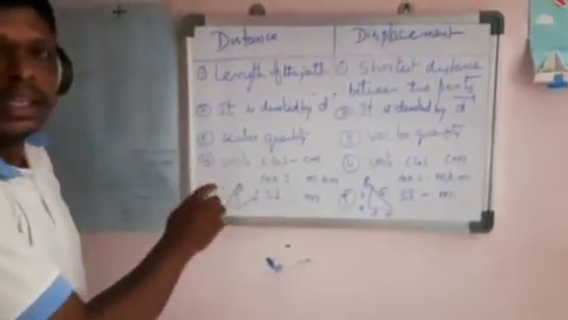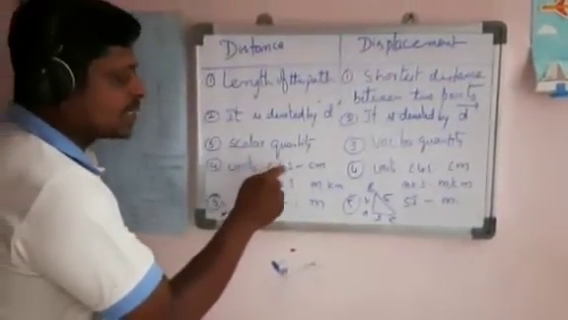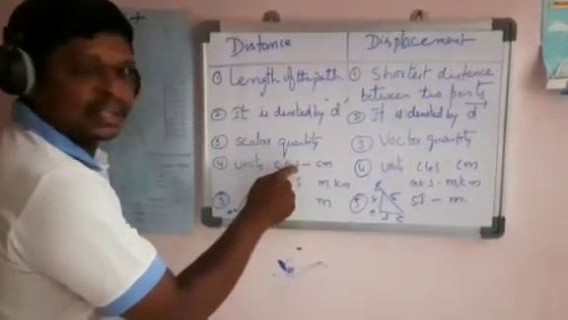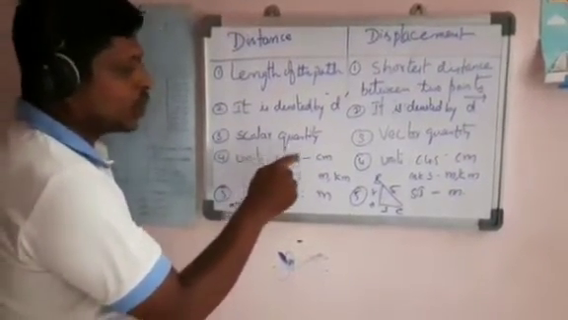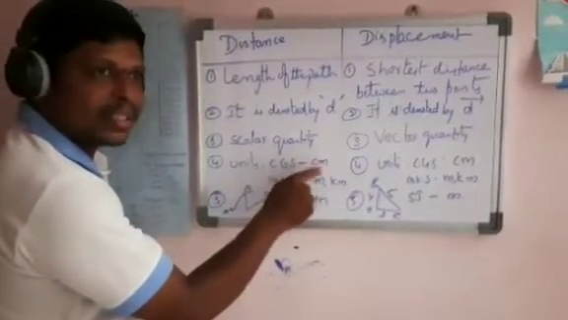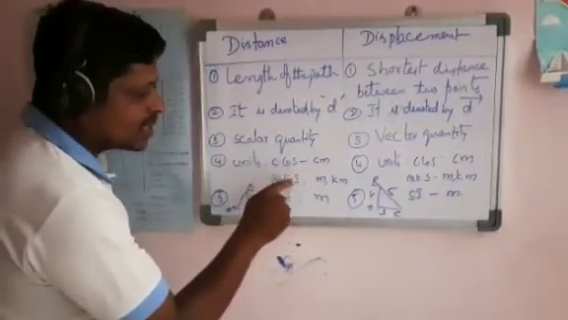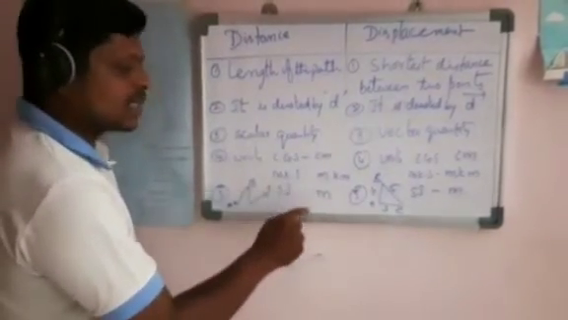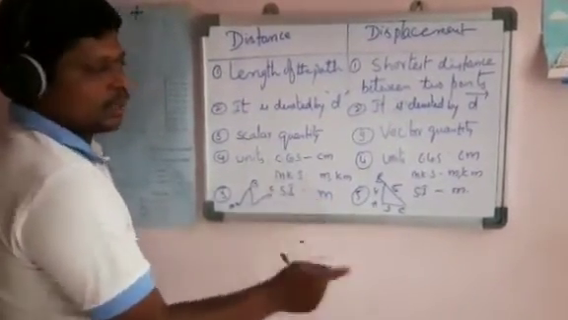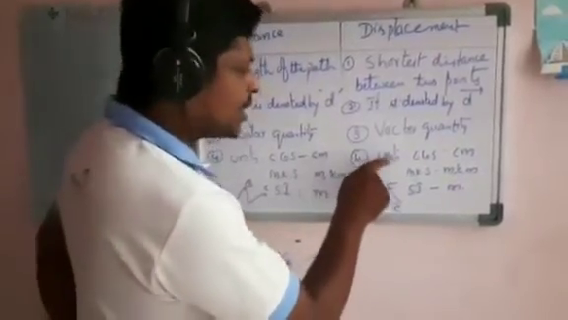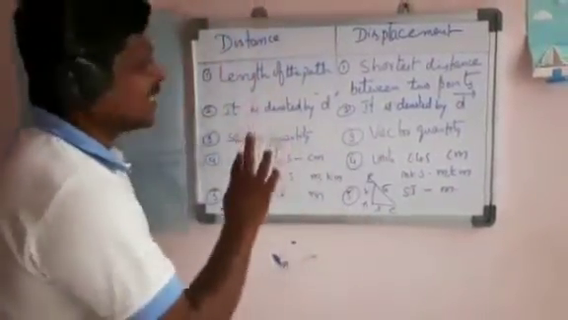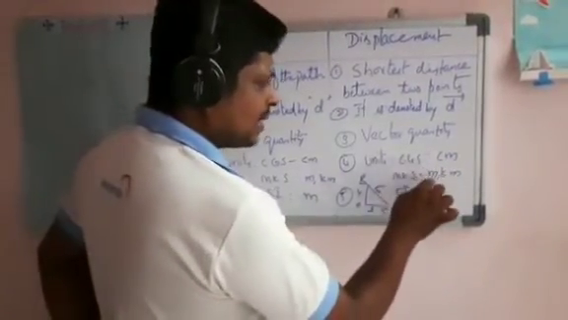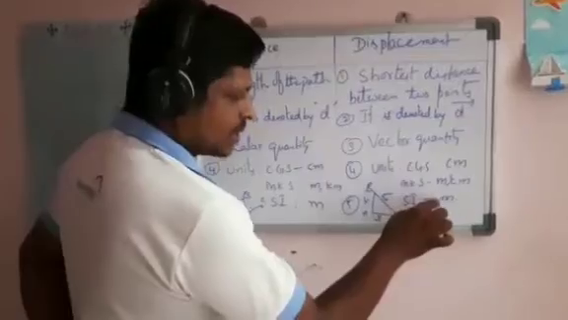And units. There are 3 types of unit systems. CGS system: C for centimeter, G for grams, S for seconds. In that system, length is measured in centimeters. The MKS system measures in meters and kilometers. And the SI system also measures in meters. Come to here, the units are the same for both. Distance and displacement units are the same. CGS centimeters, MKS meters, kilometers, SI system meters.